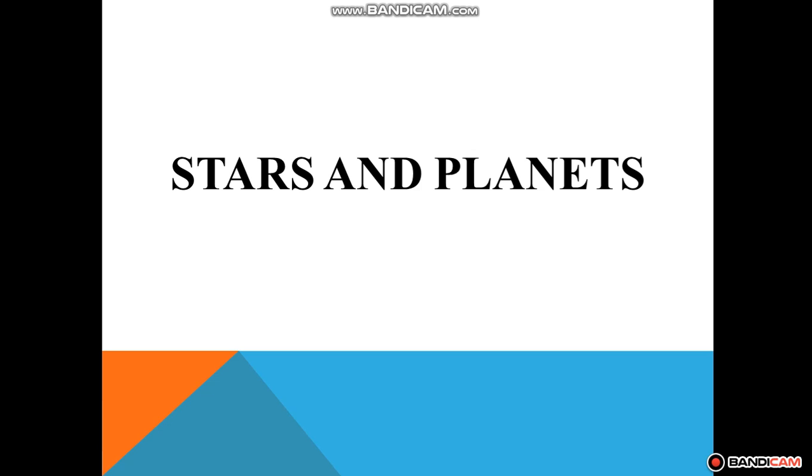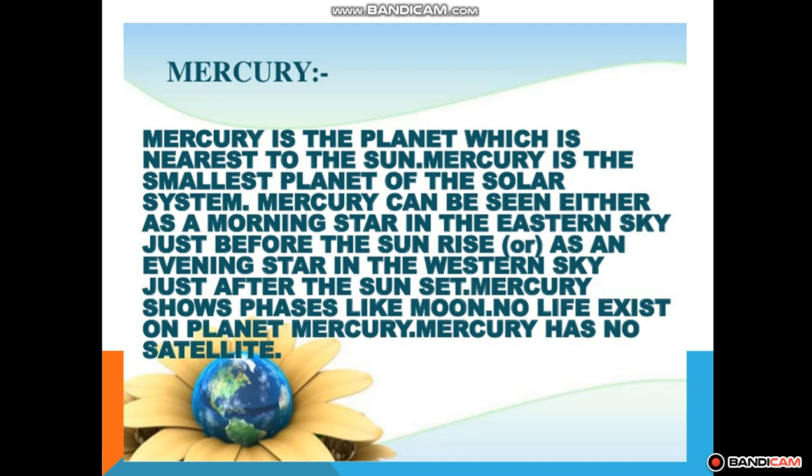The first planet we are going to discuss is Mercury. Mercury is the planet nearest to the Sun. Mercury is the smallest planet of the solar system. It can be seen either as a morning star in the eastern sky just before sunrise or as an evening star in the western sky just after sunset. Mercury shows phases like the Moon. Mercury has no satellite.